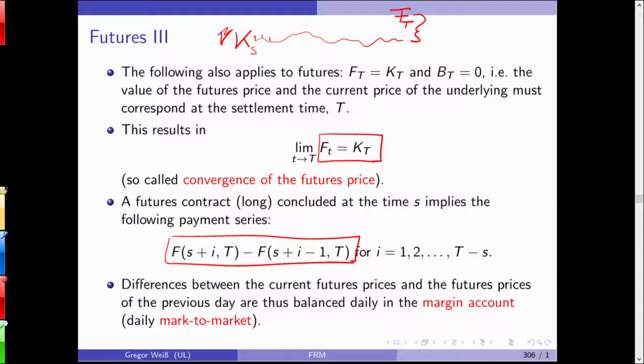It will mean that you have to pay an additional amount of money into your margin account. If you fail to do so, the exchange will close your account and it will close all open positions. So this is what the exchange at this point can do. It will force you to sell your futures, or more generally, close your positions. And if the exchange does so, this will also usually imply that you are banned from trading. If you are unable to pay a margin call, you will lose not only your money, but you will also lose your registration with the exchange.